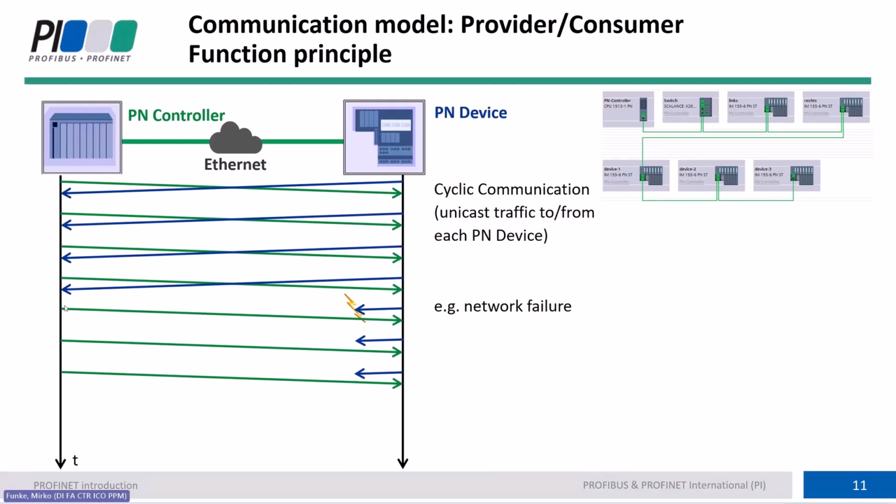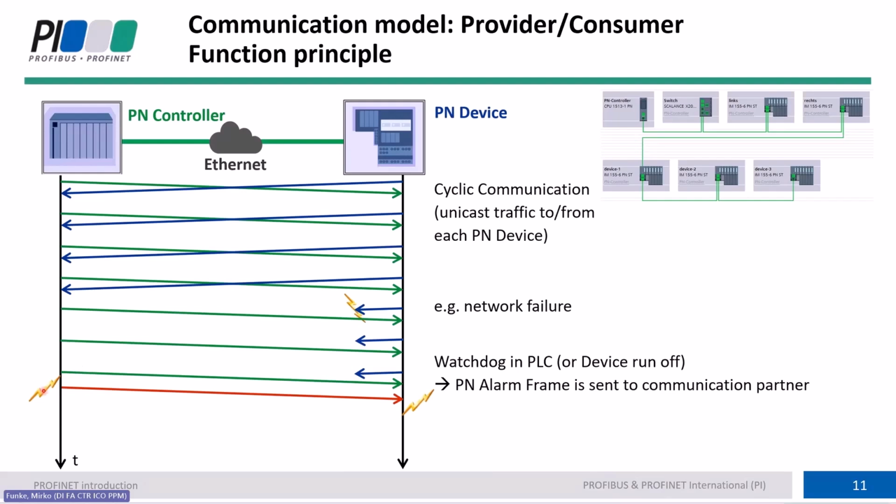Then the controller and the device do the same. The controller will check this because there is no communication anymore, and it will inform the device that something is wrong with the communication. So it will identify that something is wrong, and it will also inform the partner and send a PROFINET alarm to the partner and mark the communication as disturbed. Important is that we do not wait.